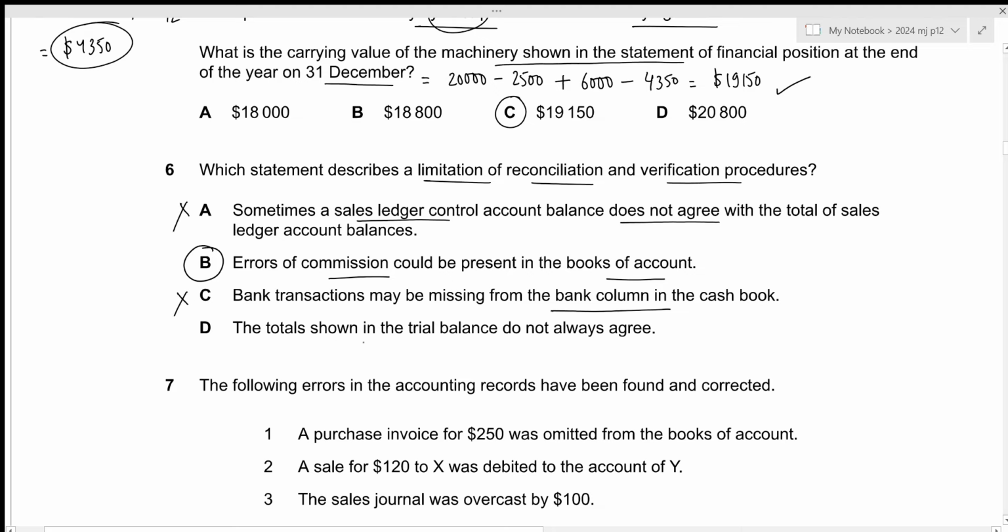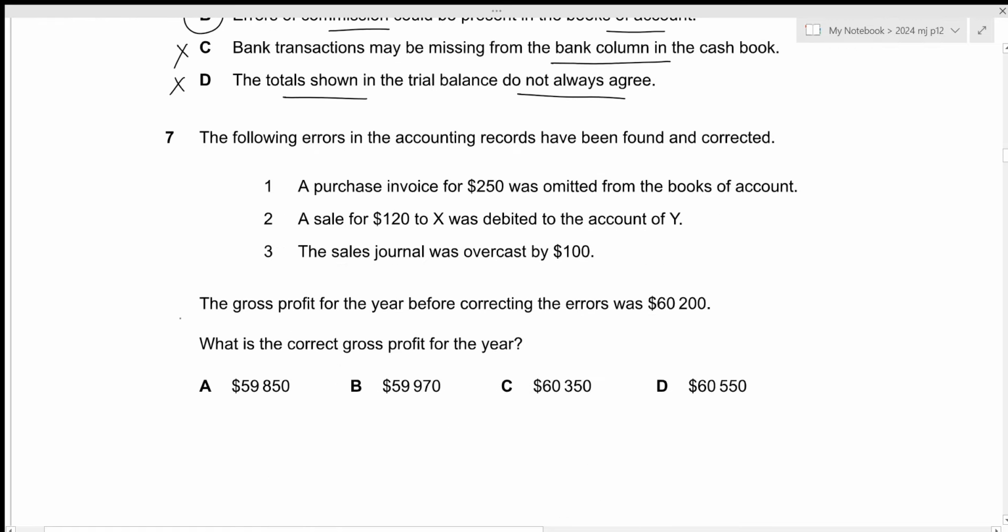The fourth one is that the totals shown in the trial balance do not always agree. This is true because of the presence of some errors, and those will be rectified by preparing a suspense account, which also falls under reconciliation and verification. So this is again incorrect. That is all for the sixth question. Let's move towards the next one.